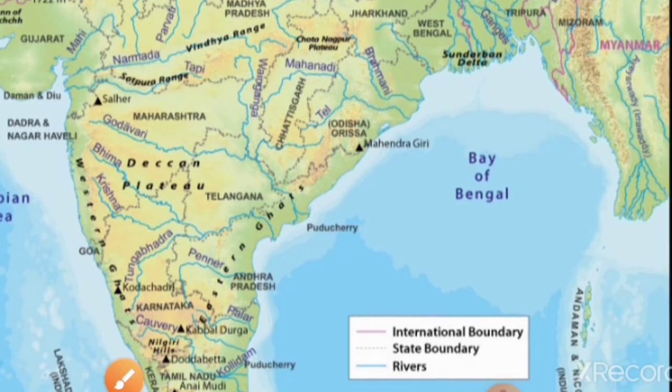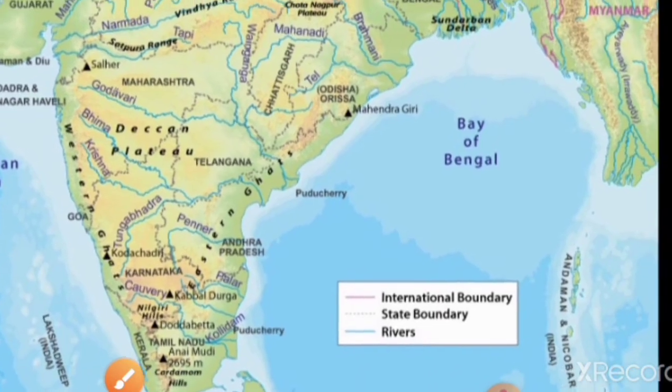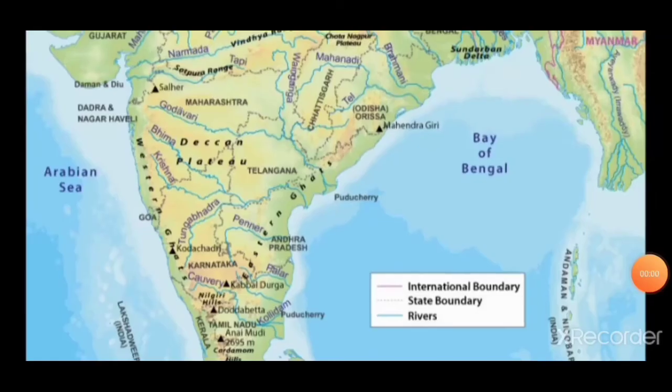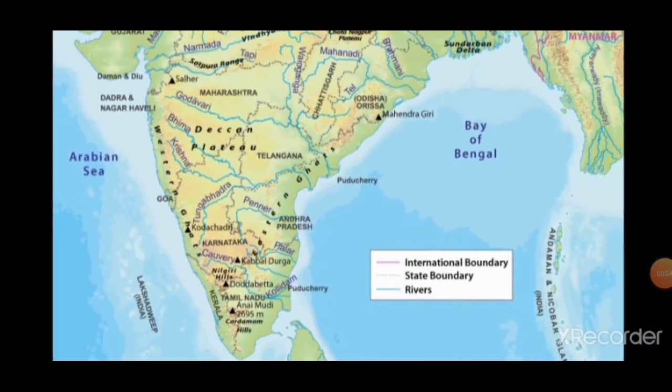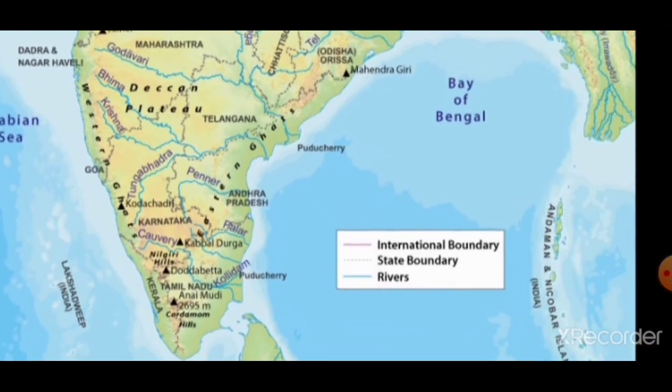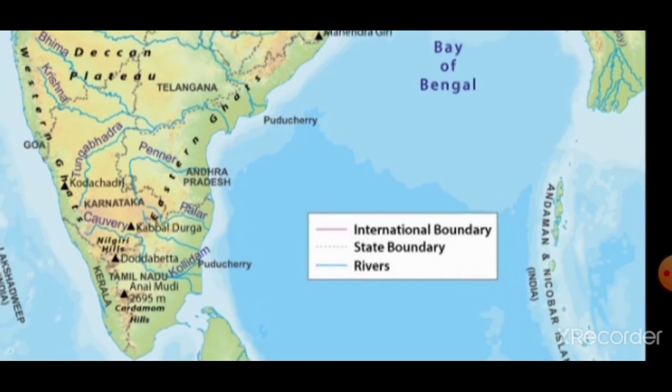India has some island groups also. These island groups are Lakshadweep in Arabian Sea, and island groups Andaman and Nicobar are there in Bay of Bengal.